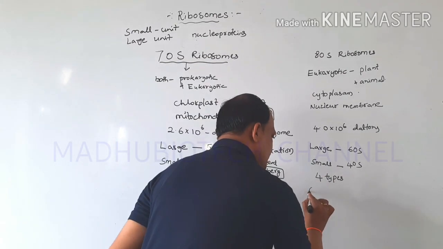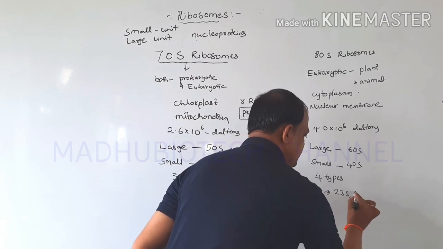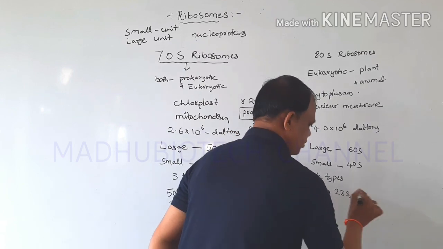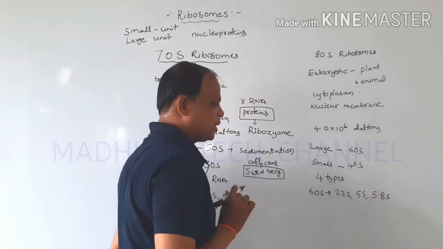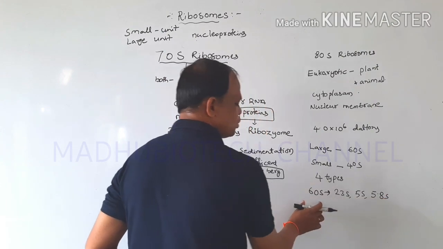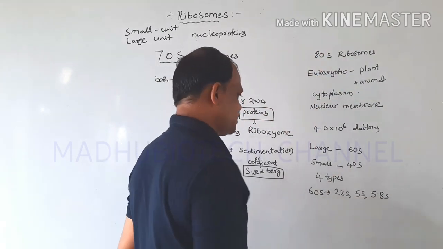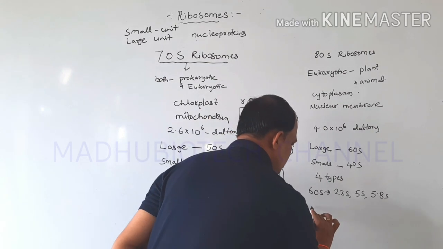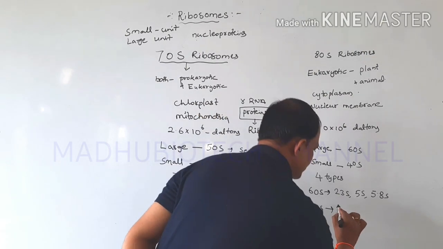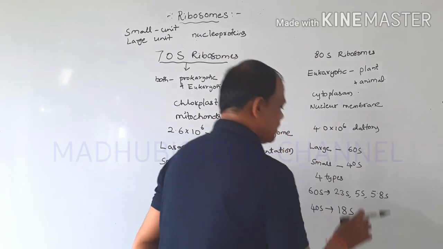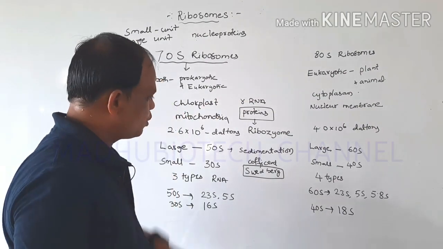Here the large subunit contains 23S, 5S and 5.8S. These three types of ribosomal RNAs are present in the 80S ribosome. And the small subunit of the ribosome contains 18S RNA.